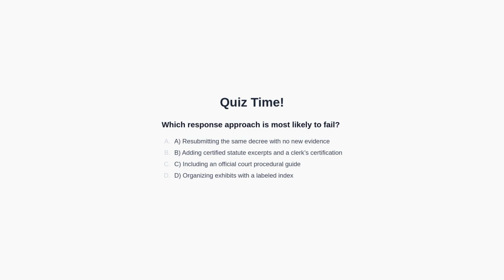Quiz question 2. Which response approach is most likely to fail? Option A, resubmitting the same decree with no new evidence. Option B, adding certified statute excerpts and a clerk's certification. Option C, including an official court procedural guide. Option D, organizing exhibits with a labeled index. You may pause the video now to think about the answer. We will discuss the answer in the next section of the video.